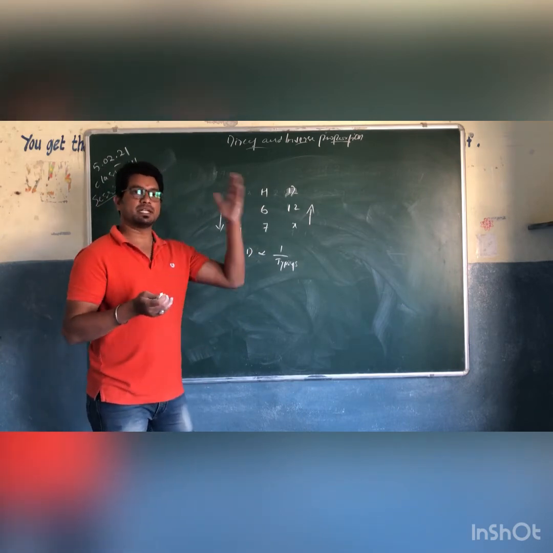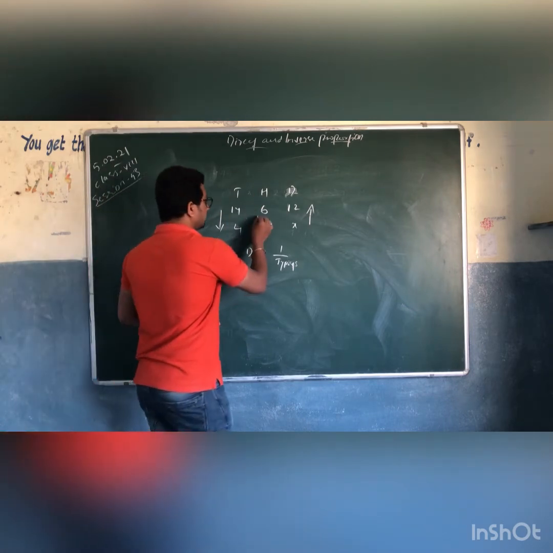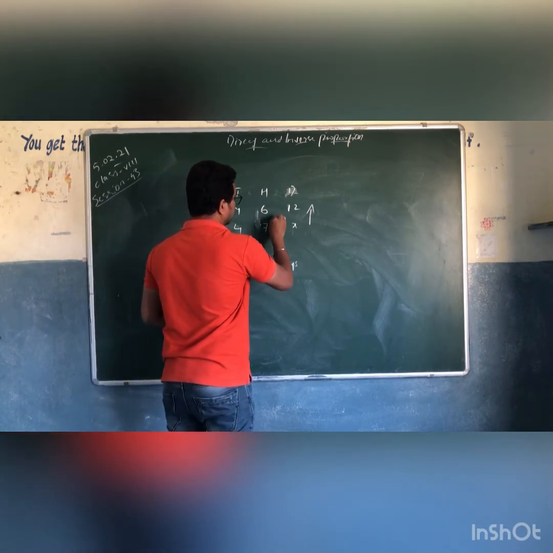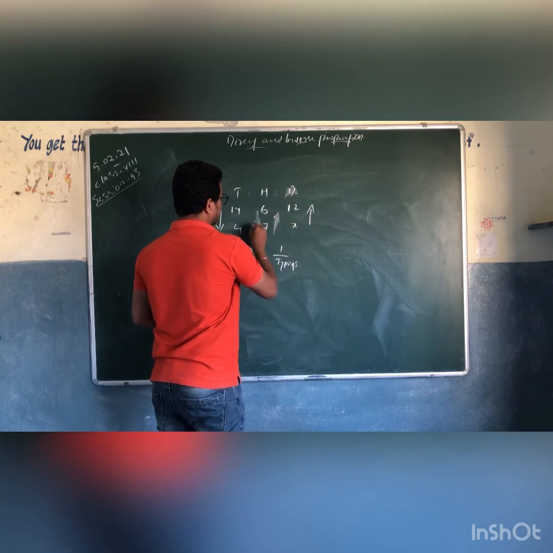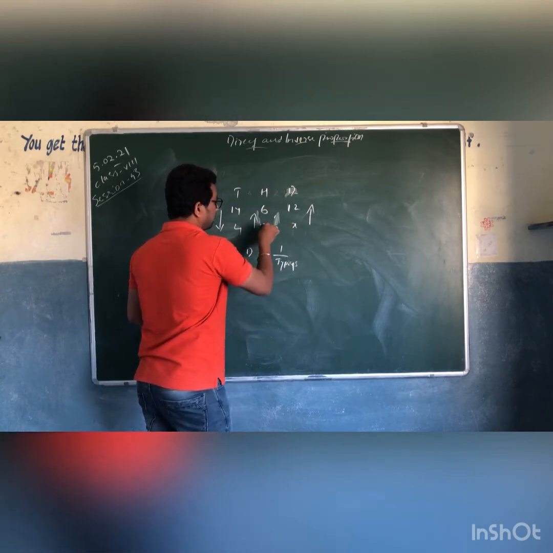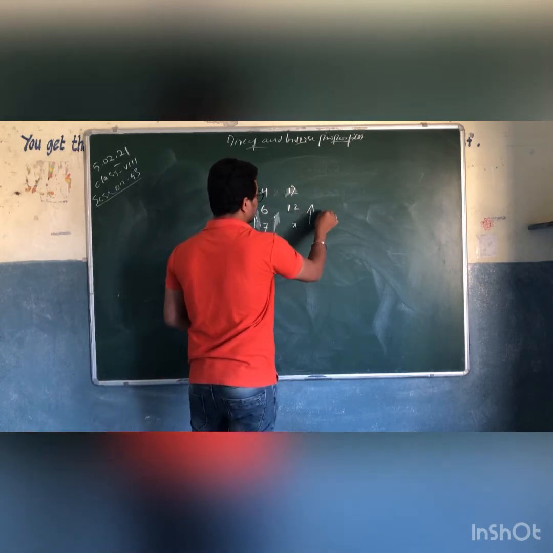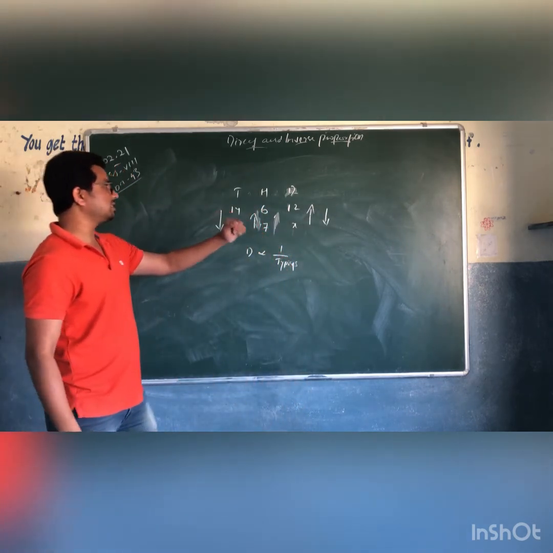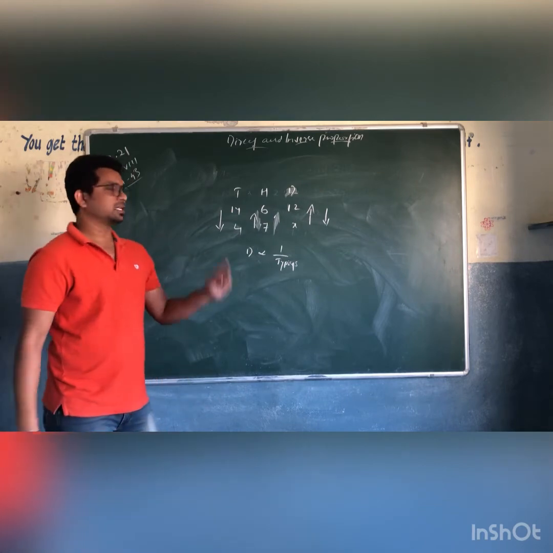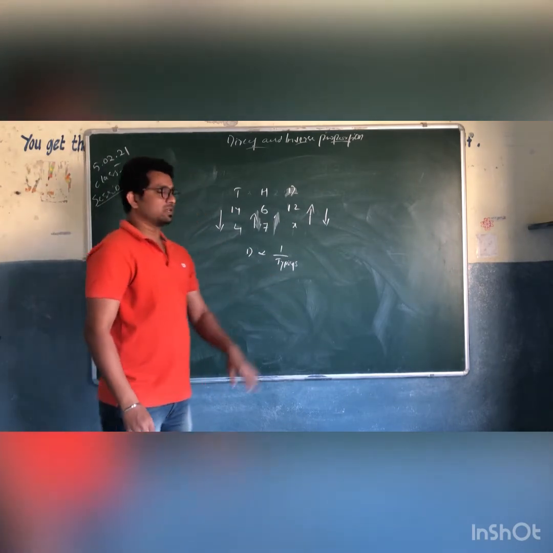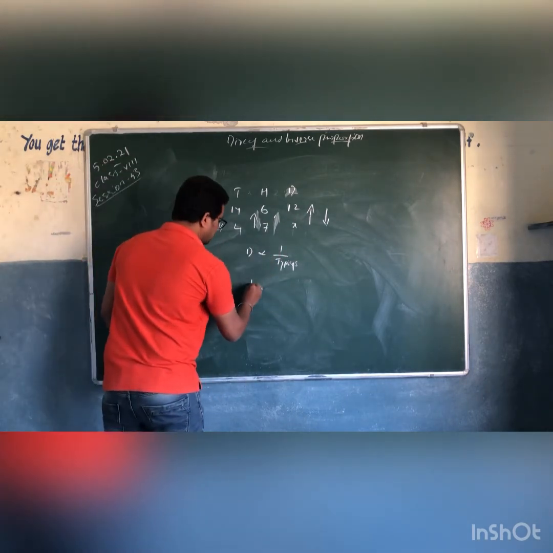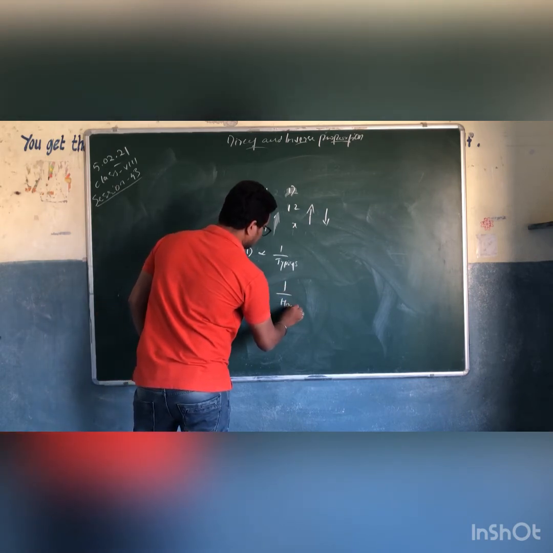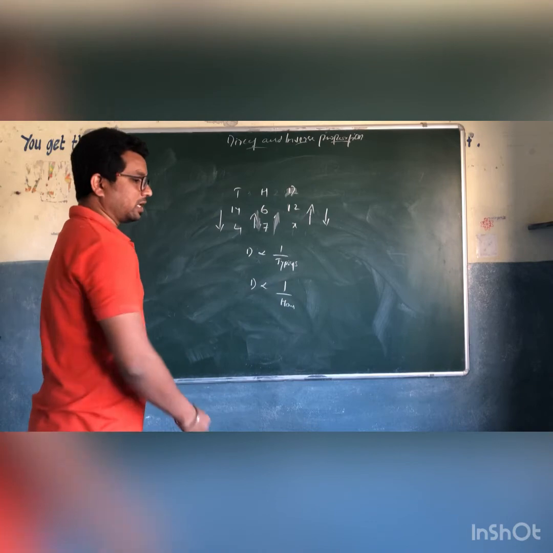So when the number of hours is increased, the number of days will be decreased. So here both are inversely proportional, and days is directly proportional to 1 by number of hours.